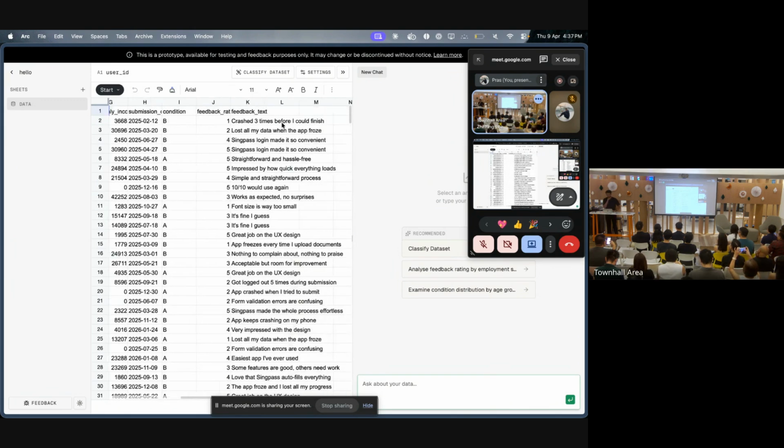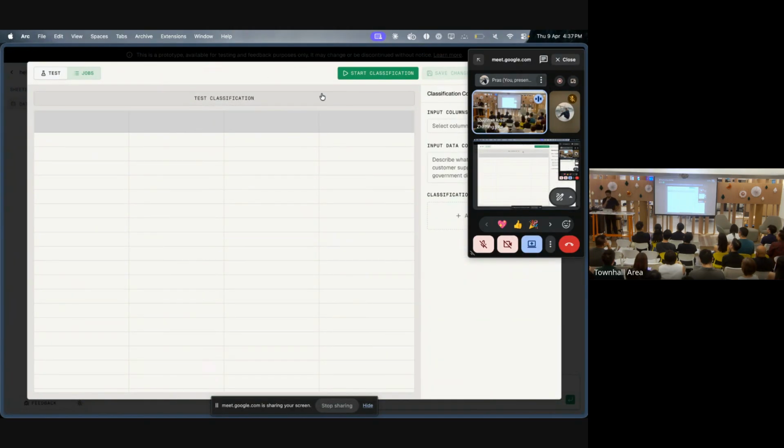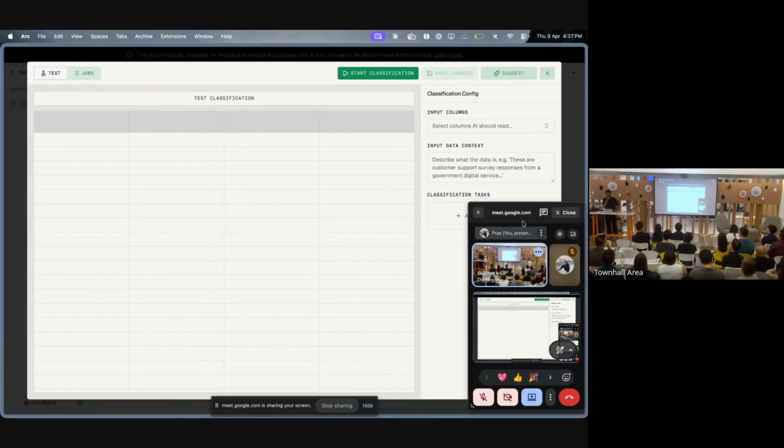One thing as a designer that I run is surveys, and I often get feedback about my product through these surveys. For example, the app has crashed, I lost all my data. Some people say 10 out of 10, would use again, but I need to classify it into structured formats. This is where we built this classify data set tool on our platform. With LLMs and AI, you need to say, hey, what does this classification look like? What do I want to classify? We built this to suggest the whole classification flow.